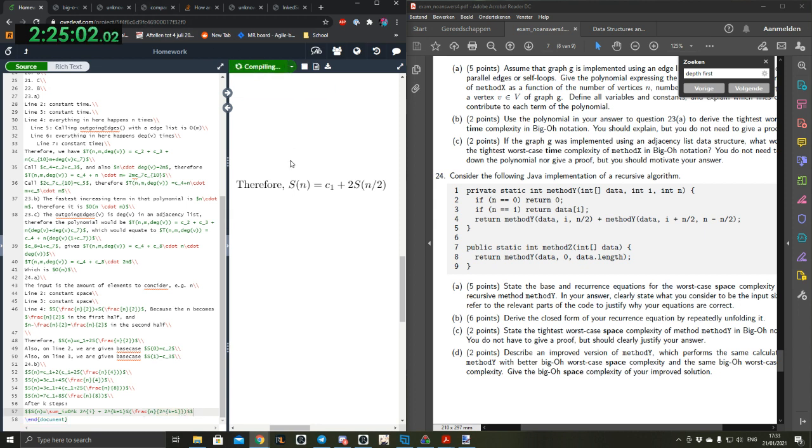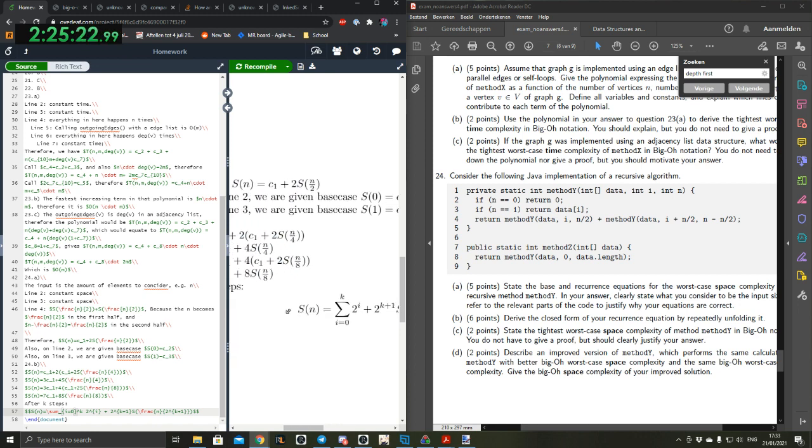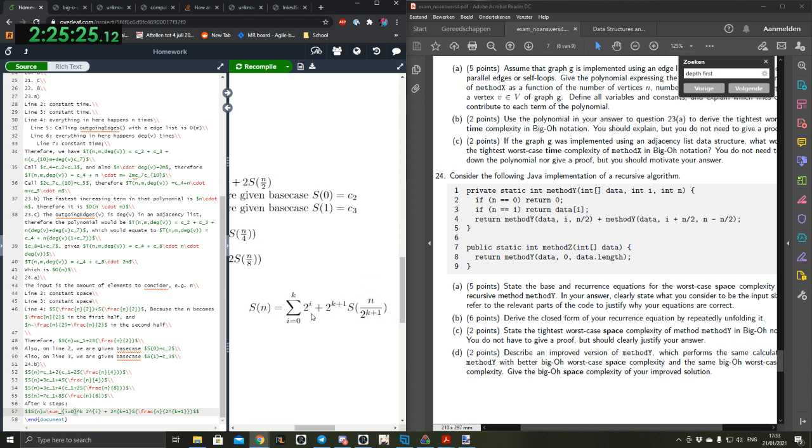Okay, now we're going to check if this is correct. Oh, this doesn't look right. Sum from i is 0, so I should have added brackets there. So we have the sum from i is 0 to k, after k steps, of 2 to the power i.